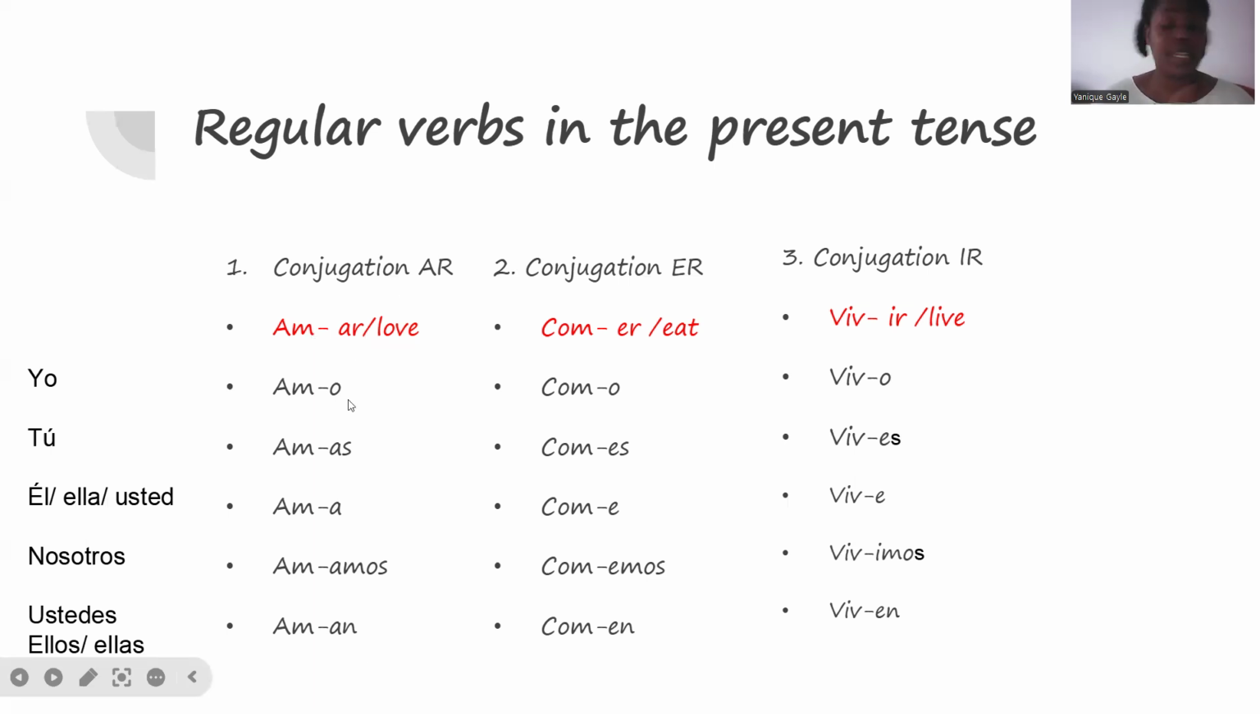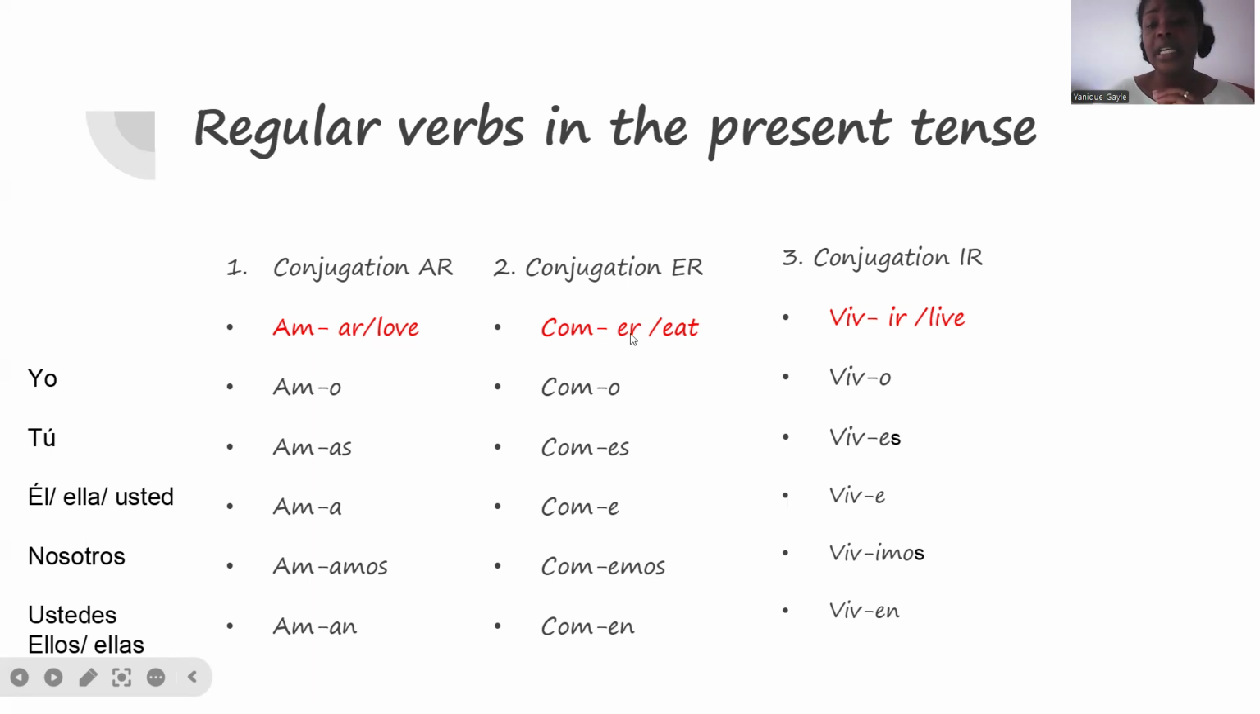So these are the endings, and it's very important that you learn the endings. O, AS, A, amos, an. These are the endings for AR regular verbs. Very good. Now for the ER verbs. Let's use the example comer, which means to eat. I simply remove the ER and then I'm going to add my endings.